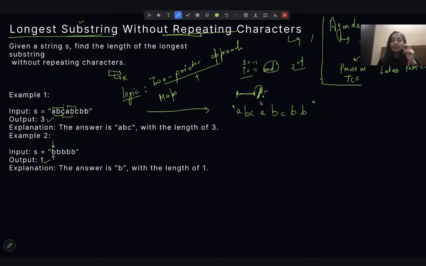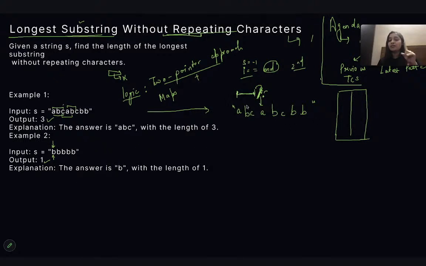But how can we know that this is a repeated character? By storing the previous characters somewhere, right? If we are storing things character-wise somewhere, then we can easily check for each character whether it is repeated or not. So one map to store the character and the index of that character.